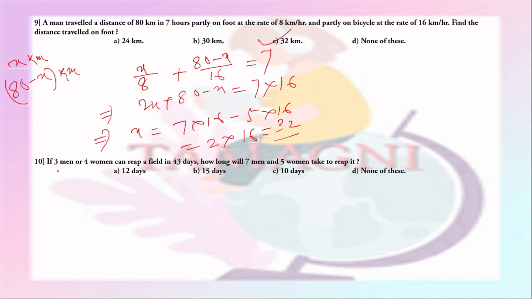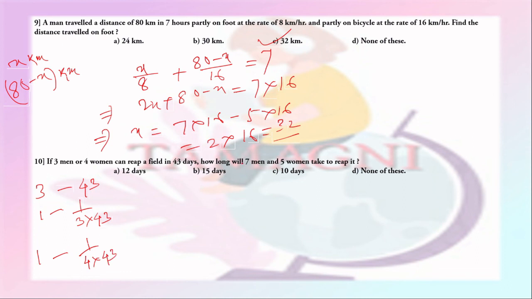Question number 10. If 3 men and 4 women can reap a field in 43 days, how long will 7 men and 5 women take to reap it? So 3 men can reap it in 43 days. That is, 1 man can reap it in 1 day will be equal to 1 by 3 into 43. Similarly, 1 woman can reap in 1 day 1 by 4 into 43 part of the field.